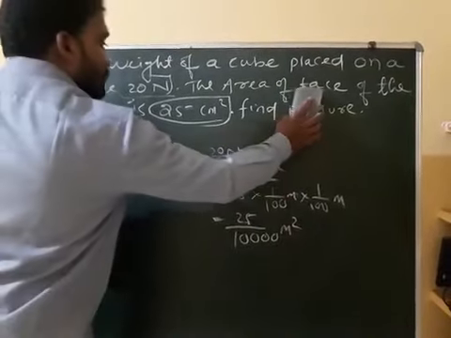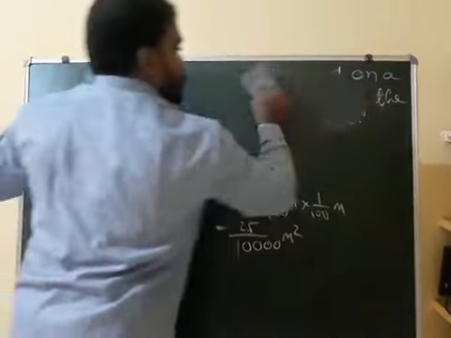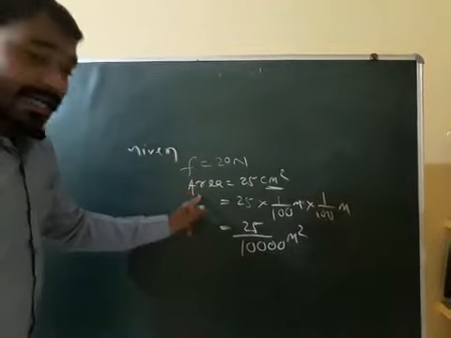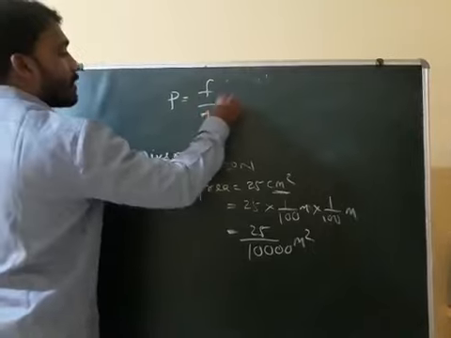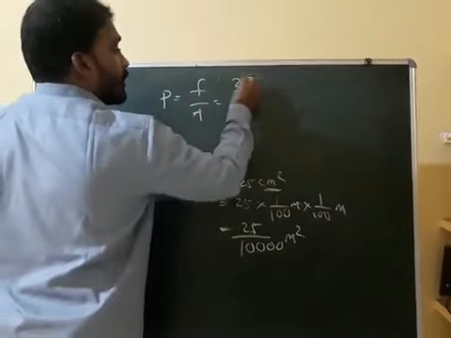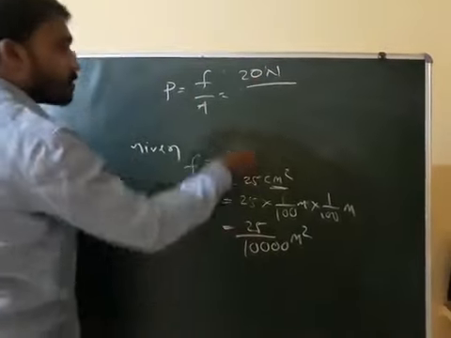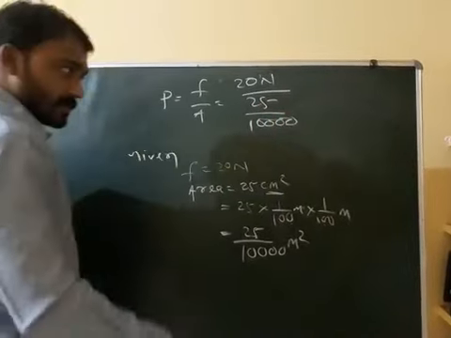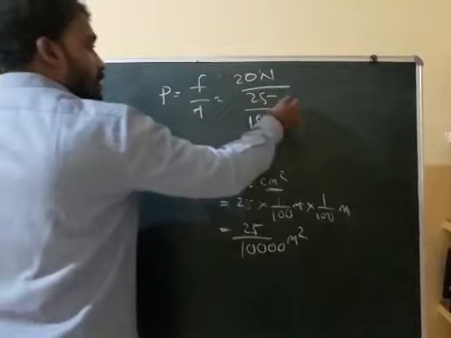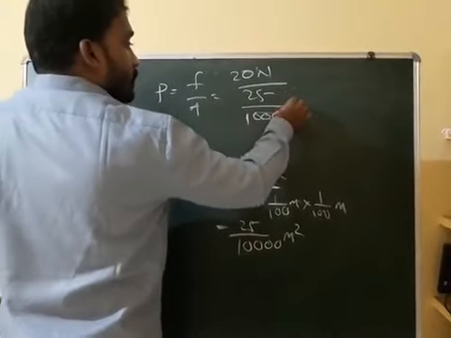Now pressure is equal to force by area. Force is 20 Newton by area 25 by 10,000 meter square.